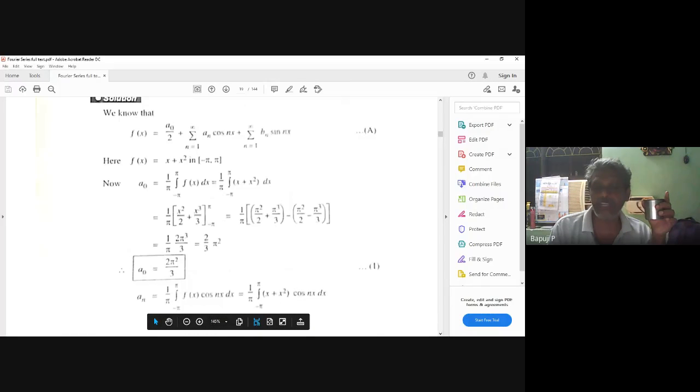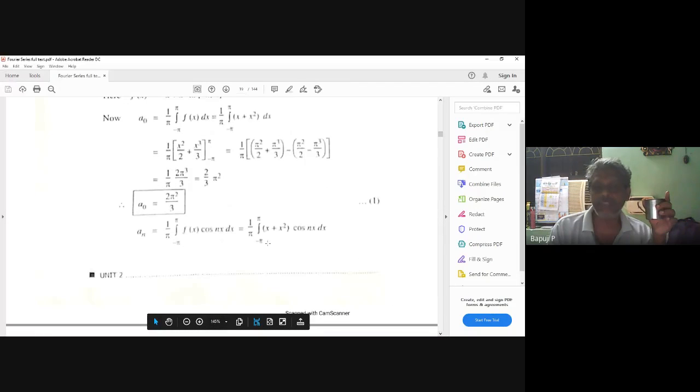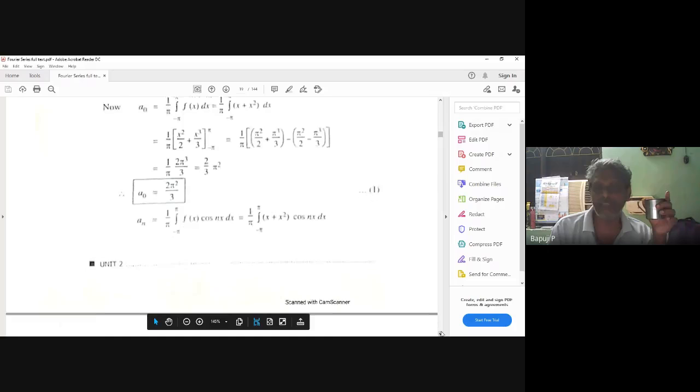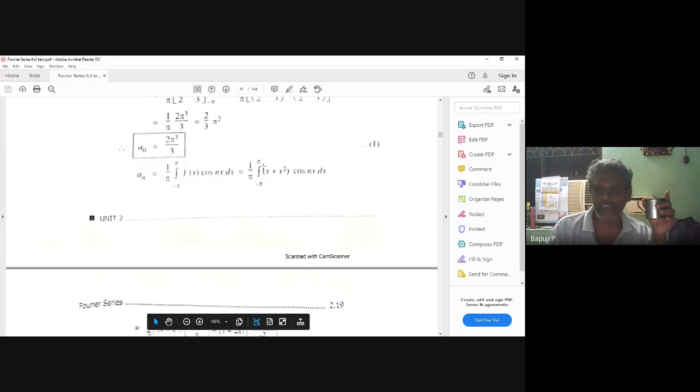Then you can do a n. What is a n? X plus x square, cos n x. Then let this be u. How many times can you differentiate? First time, if we differentiate, what will you get?